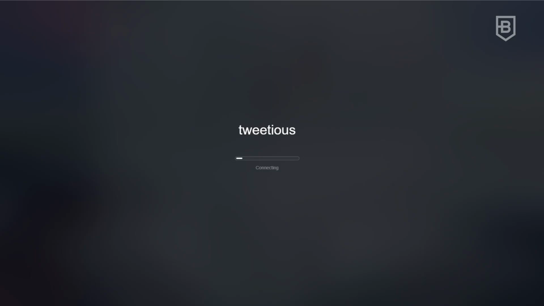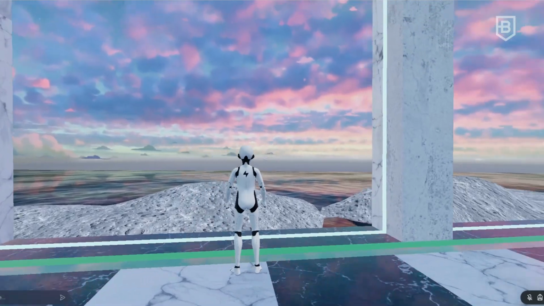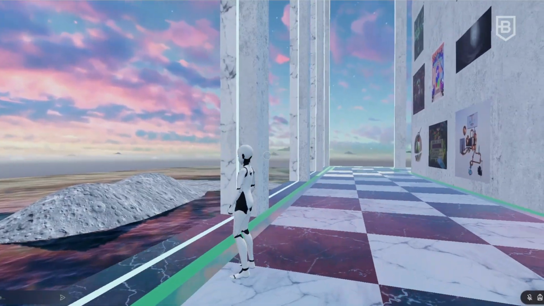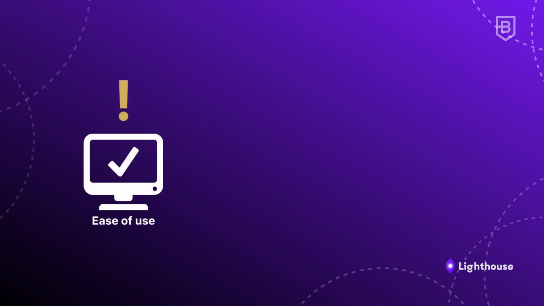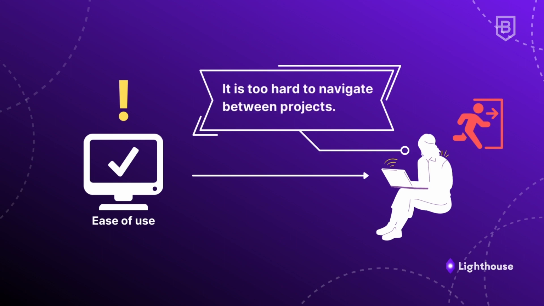As a user of this metaverse interconnectivity project, you'll be able to explore the Web3 space and watch it grow and change over time. As far as ease of use goes, this is a very important factor to consider, since it's common for crypto enthusiasts to abandon their metaverse exploration due to the perceived difficulty of navigating between different projects or failing to discover fun and populated experiences.